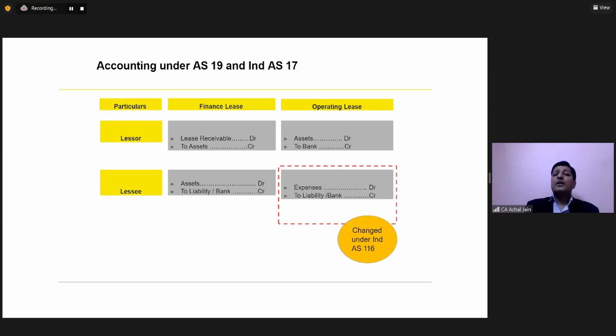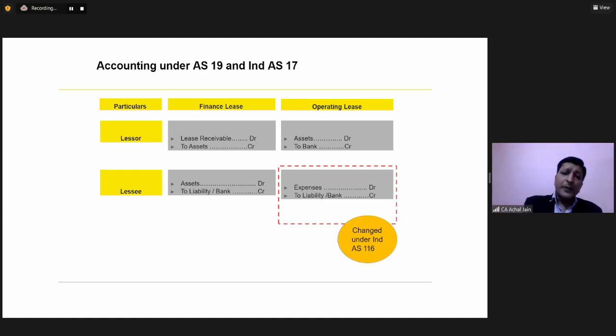Now, under IND AS 116, you will understand this in more detail in the next 1 hour, this expenditure is not recorded in the form of a lease expense. This expenditure is recorded in a manner which is somewhat similar to what you see in case of finance lease accounting.